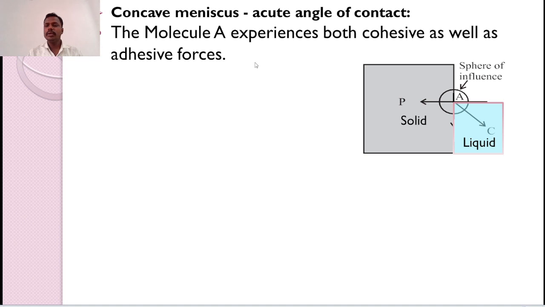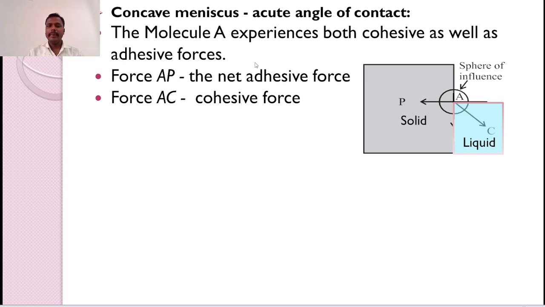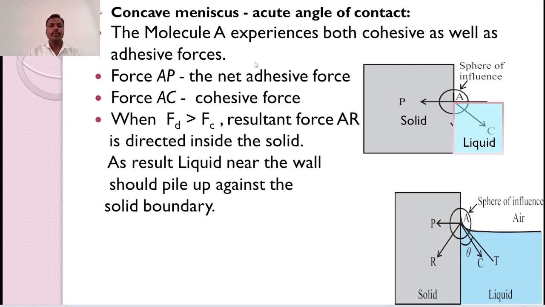Cohesive force due to the liquid and adhesive force due to the solid. Let AP be the resultant force, that is the net cohesive force inside the liquid, and AC be the adhesive force making an angle 45 degree with a horizontal line inside the liquid.